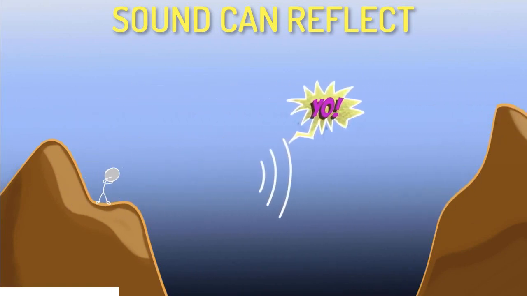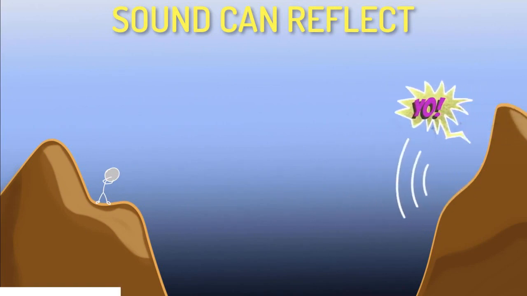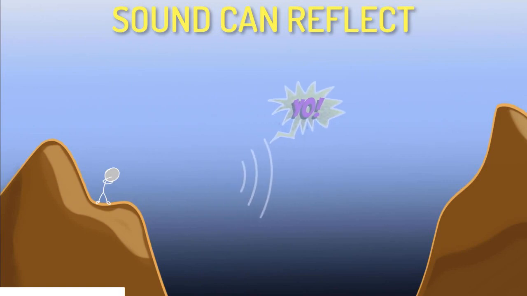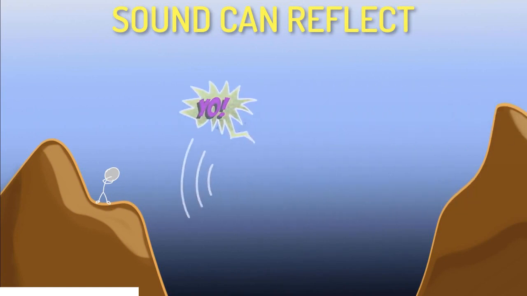But of course, you may know that as sound travels more distance, it becomes more and more feeble. And so the subsequent echoes that you hear will become more and more feeble, and after 3 or 4 reflections, you can no longer hear them. So let's look at this effect one more time. Yo!